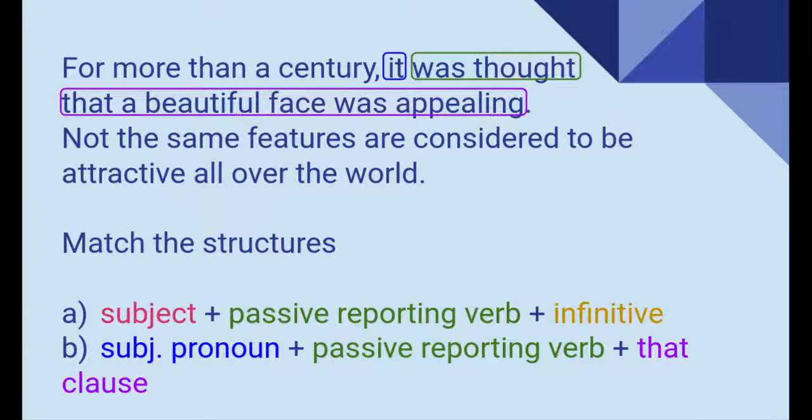Okay? Now, for the second phrase, we would be matching it with structure A. Subject, not the same features, passive reporting verb are considered, and the infinitive of the verb, in this case, to be.